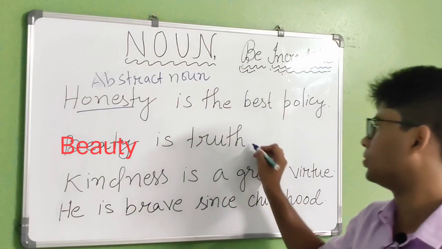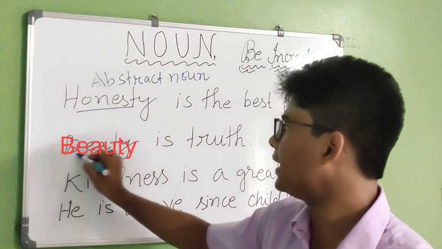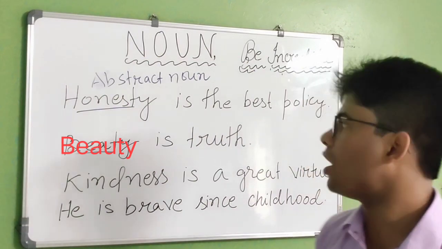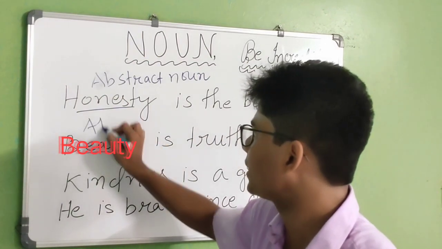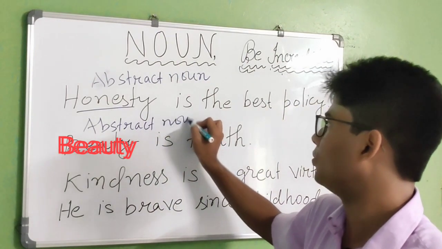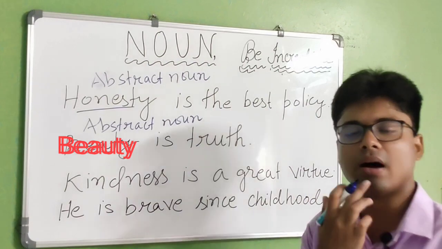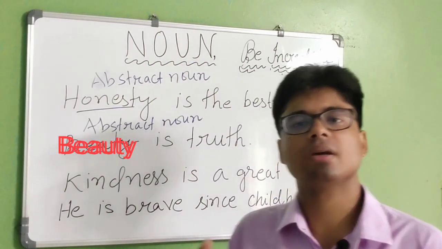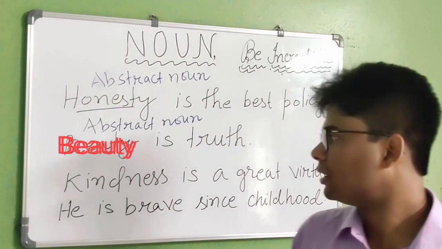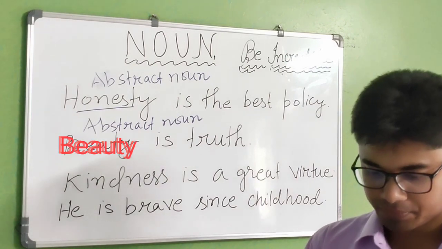Now, beauty is truth, or truth is beauty. So beauty is again an example of abstract noun. Why? Because beauty is again a quality that is being shown, right? So we can understand this is an example of abstract noun.